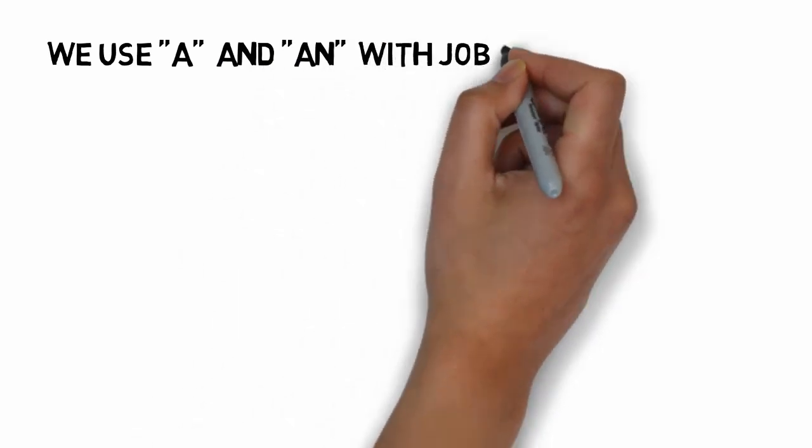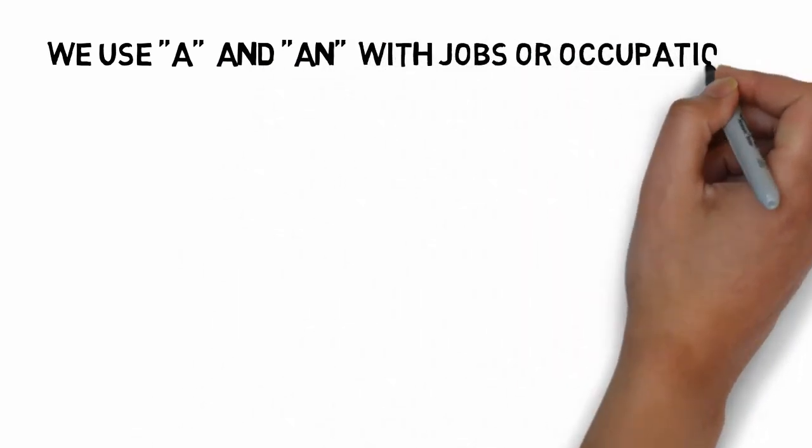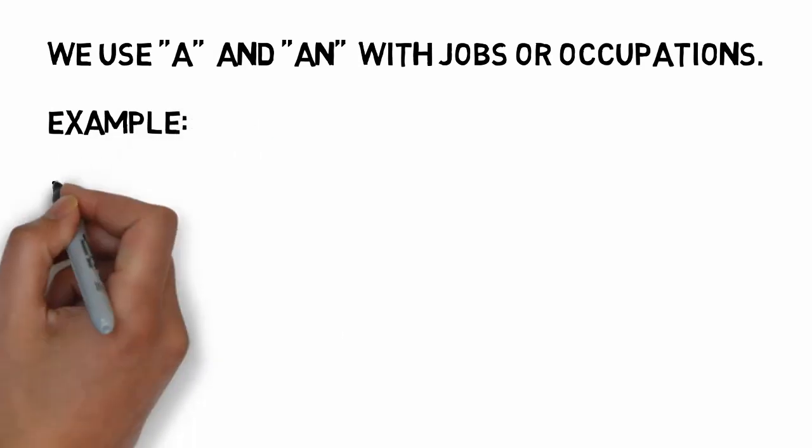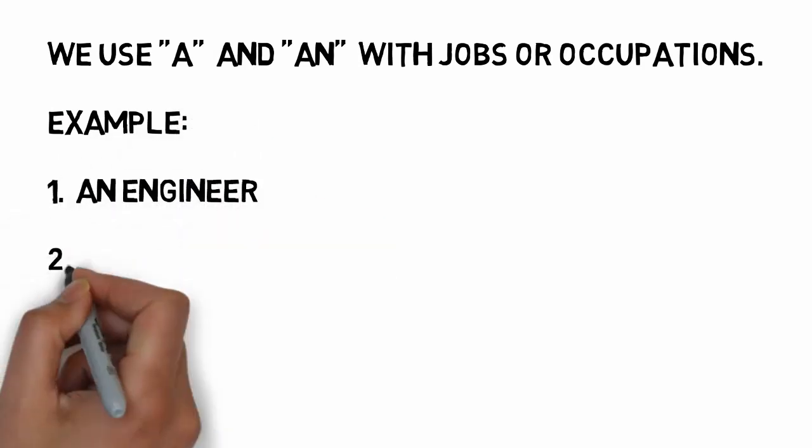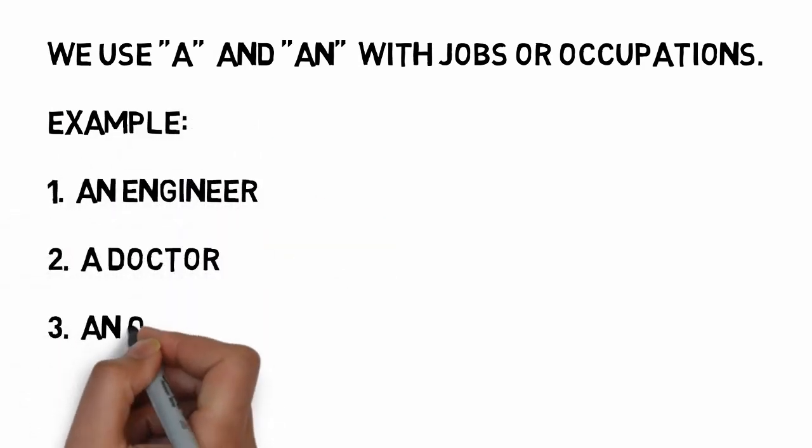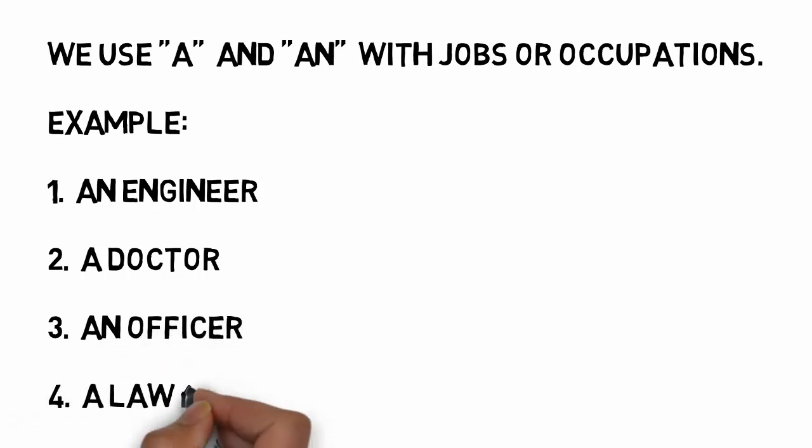We use a and an with jobs and occupations. For example, an engineer, a doctor, an officer, a lawyer.